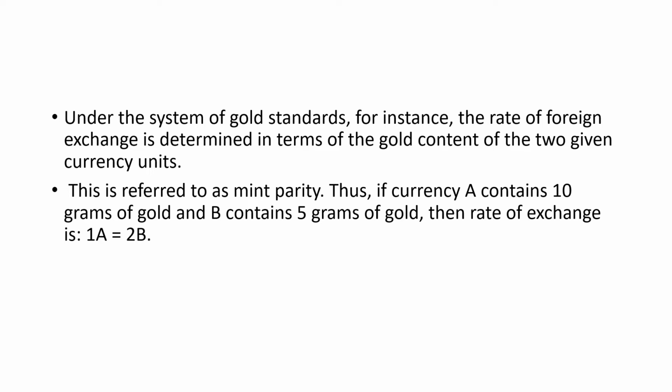Under such a system of gold standard, the rate of foreign exchange can be determined in terms of the gold content of the two given currency units, and this is known as mint parity. For example, consider two countries A and B. A contains 10 grams of gold in its currency and B contains 5 grams of gold in its currency. In such a situation, the rate of exchange is considered to be 1A equals 2B.